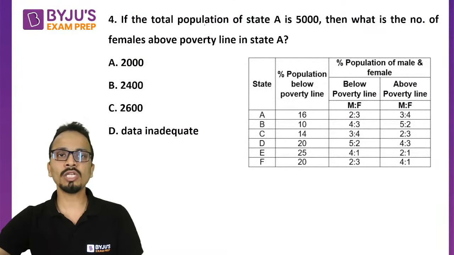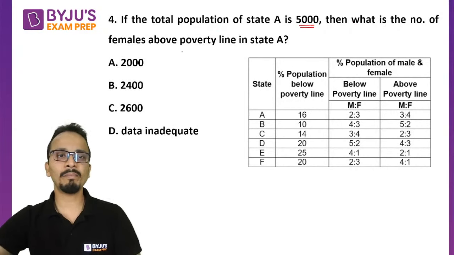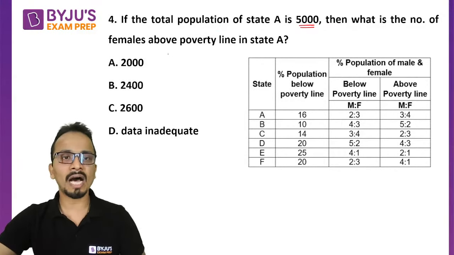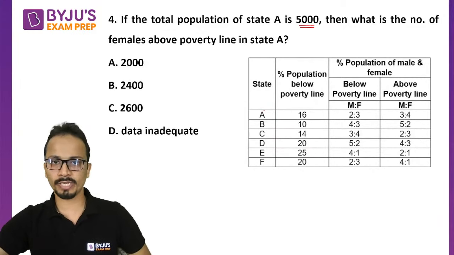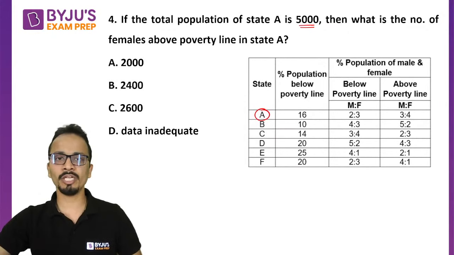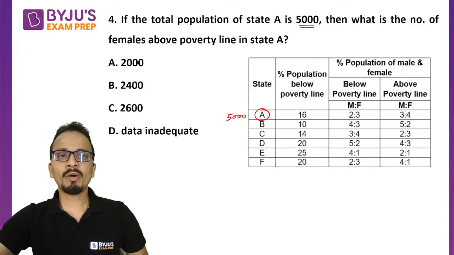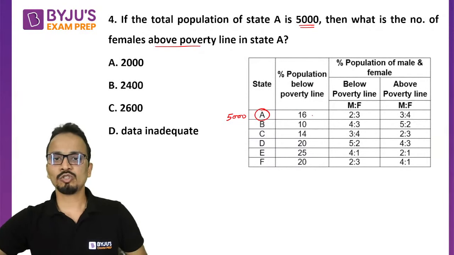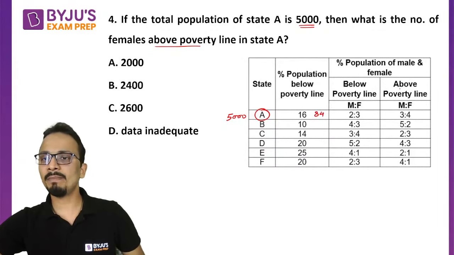If the total population of A is 5,000, then what is the number of females above poverty line in state A? Now state A total population is given as 5,000, and they are talking about females above poverty line. So the percentage of population above poverty line will be 84%, and above poverty line the ratio of males and females is 3:4.